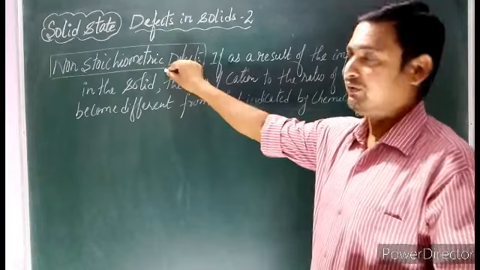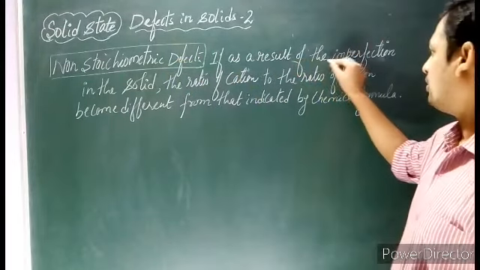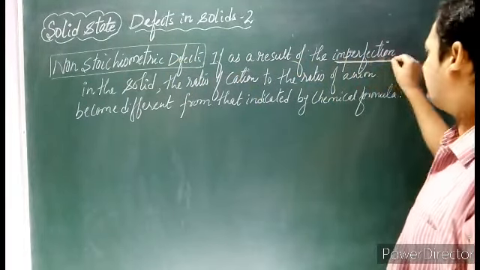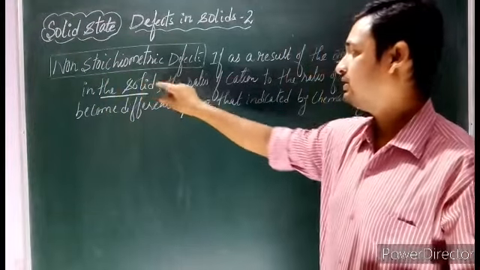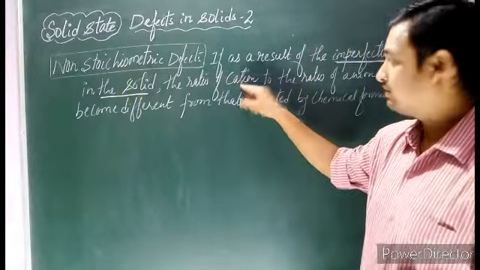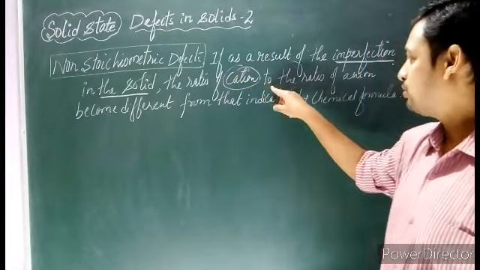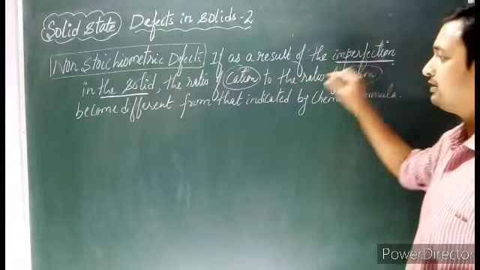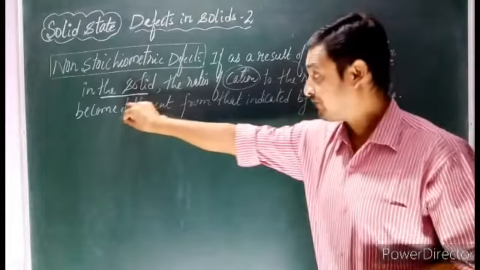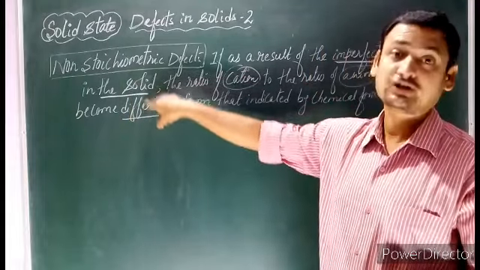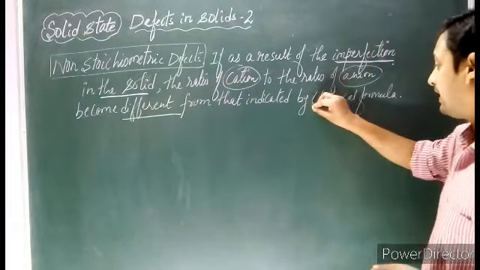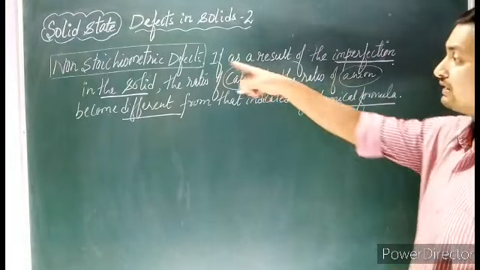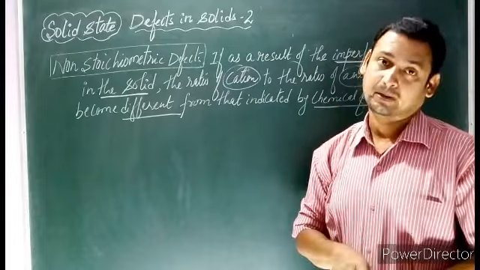Non-stoichiometric point defect: if as a result of imperfection, of any defect in the solid, the ratio of cation to the ratio of anion becomes different from the indicated chemical formula, then we call it a non-stoichiometric defect.